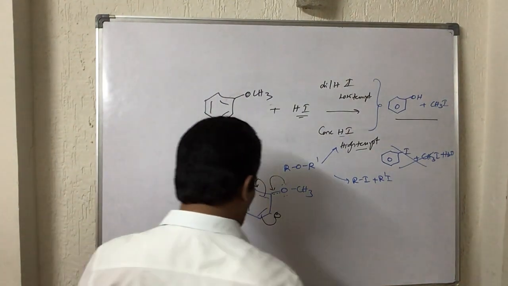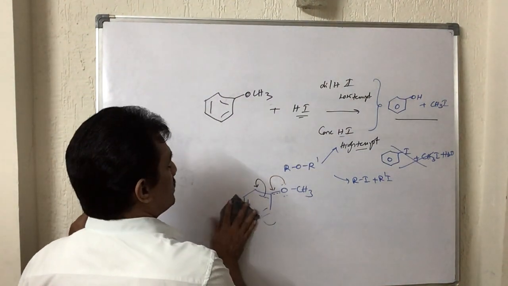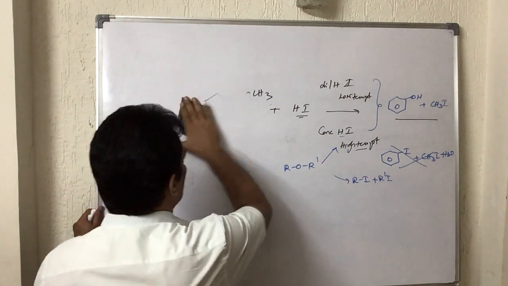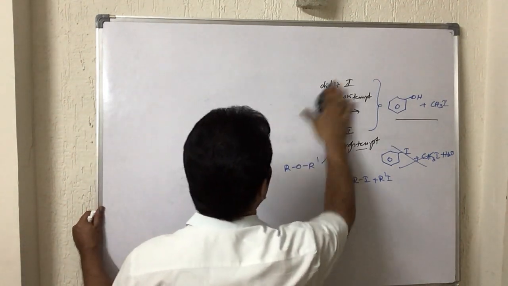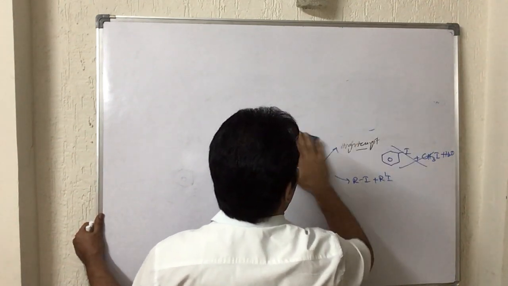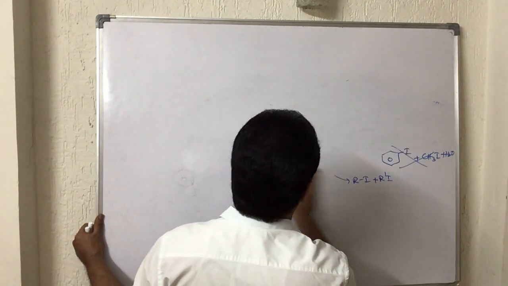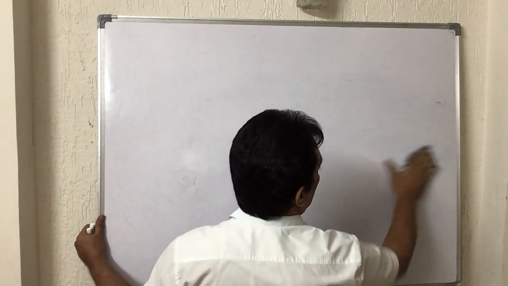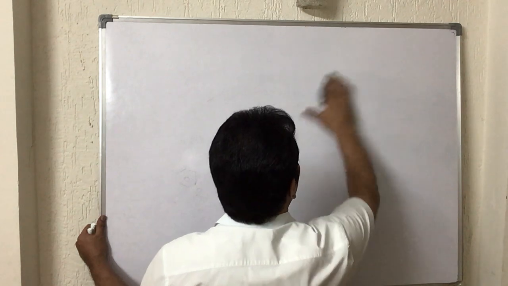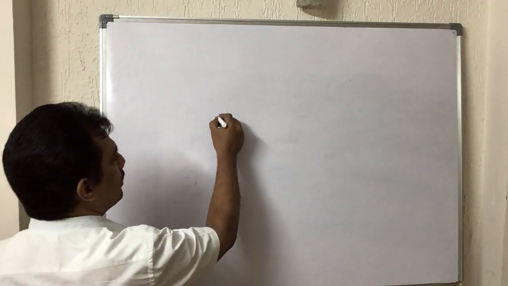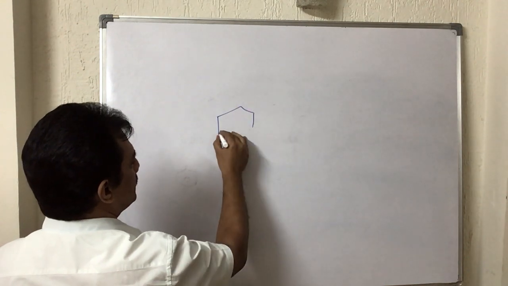And now let us move to some other reactions of this aromatic ether, that is methoxybenzene, with other reagents. And here it is the reactions involving the benzene ring, not the methoxy or alkyl group that is present on benzene. Just consider this methoxy group present on one carbon like this.